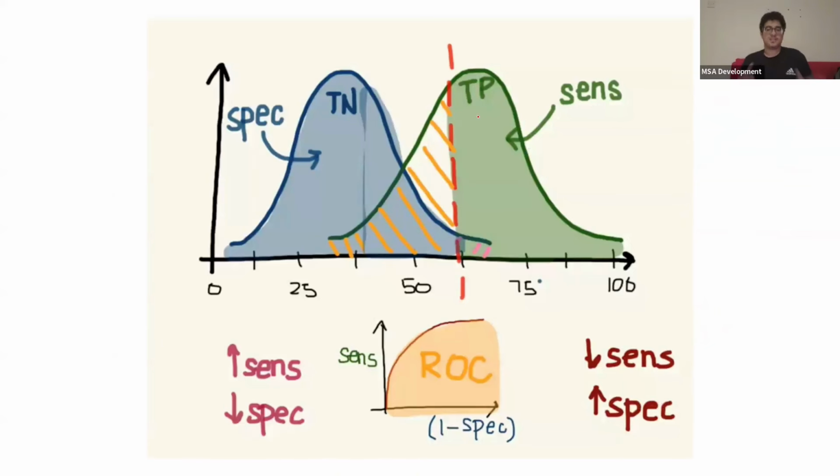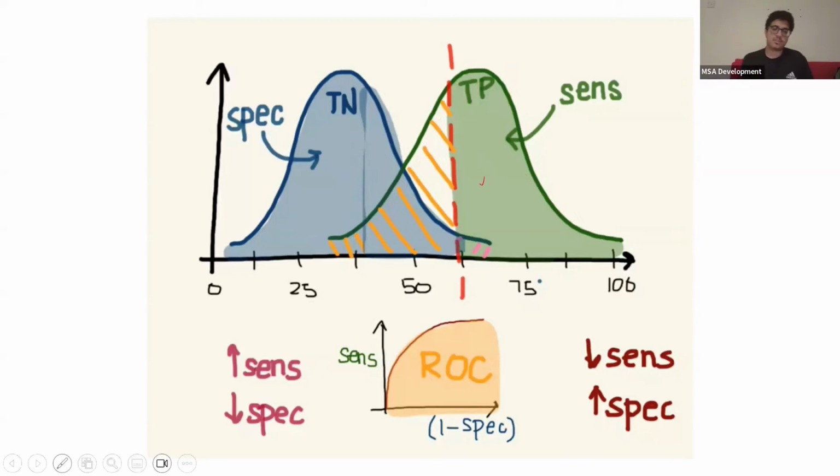Okay? Now, the way I like to think about this, or the way the doctor likes to think about it too, is that we have these two graphs. Let's say this is blood glucose, okay? These are the blood glucose levels. Now, I know these are unrealistic numbers, but let's say these are the blood glucose numbers in patients who don't have the disease. Patients who are blue don't have the disease. And these are the blood glucose levels in patients who have the disease. Okay? So we can see that there's a difference.